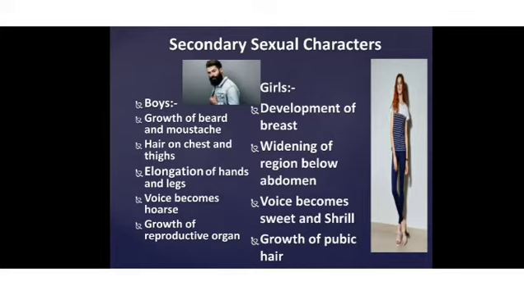Under the influence of these hormones only, the testes and ovaries help in producing the respective gametes. In testes they produce male gametes, and in ovaries they produce female gametes. So that's how these characters differentiate the male from the female. That's why we call these characters secondary sexual characteristics.